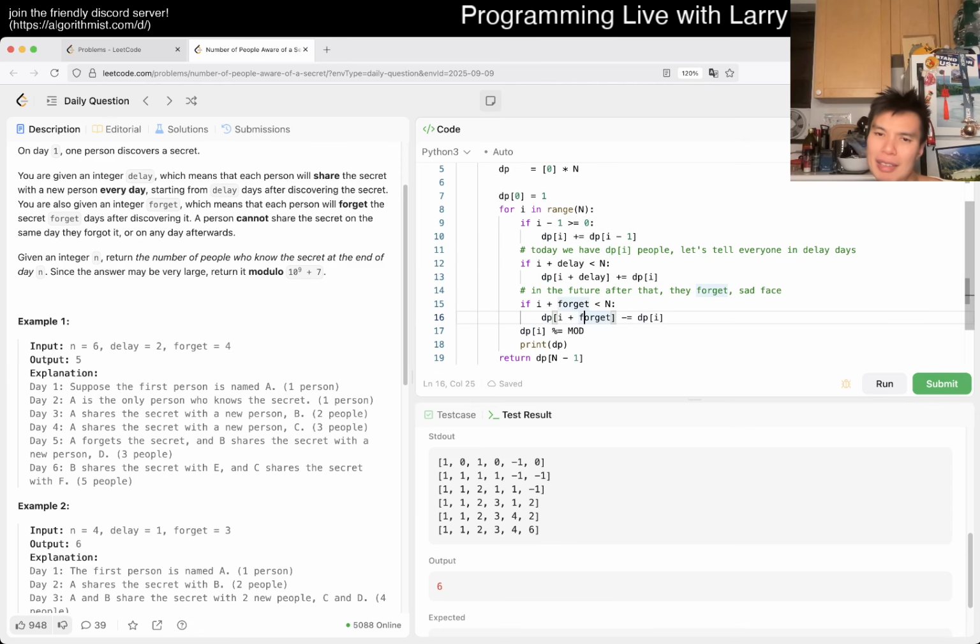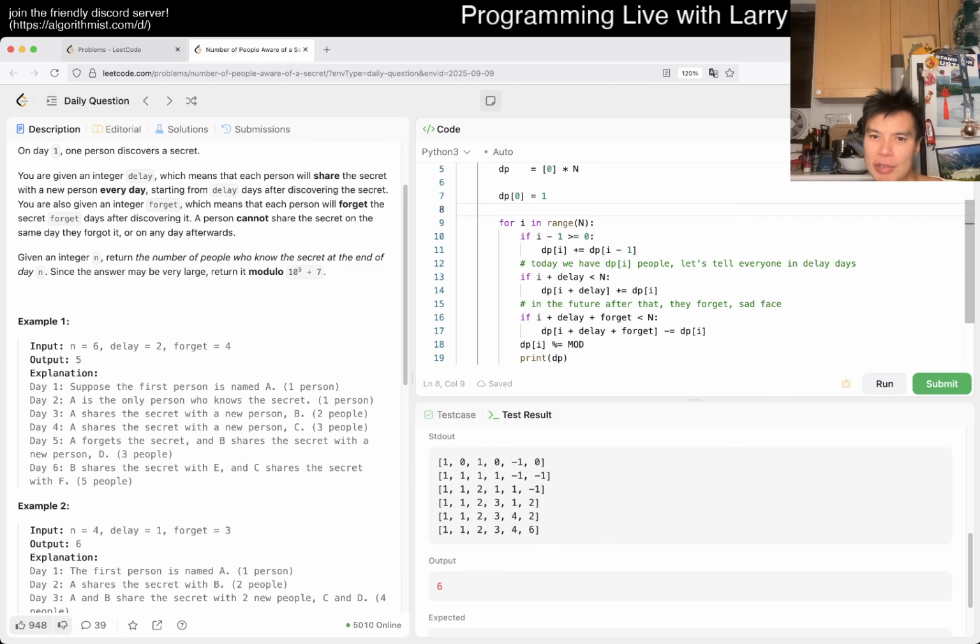No, this should be delay. The reason why I wrote delay plus forget is because this is for these new people, not for the current people. So that's why I needed to do 0 correctly, because now I need DP of forget, maybe.